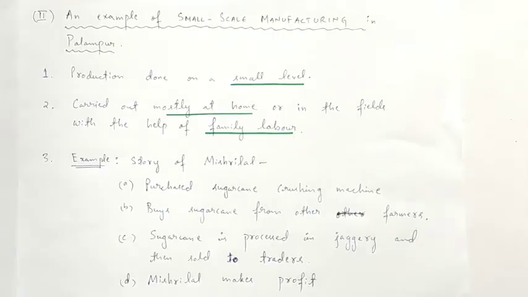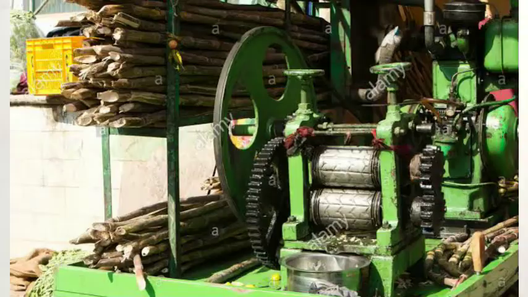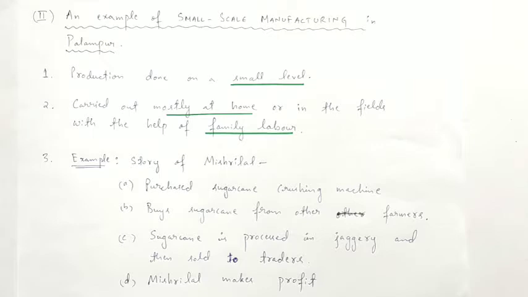As an example, in the given story of Mishri Lal, he has purchased a mechanical sugarcane crushing machine that runs on electricity and has set it up on his field. Earlier, sugarcane crushing was done with the help of bullocks. Nowadays, people prefer to do it with machines.